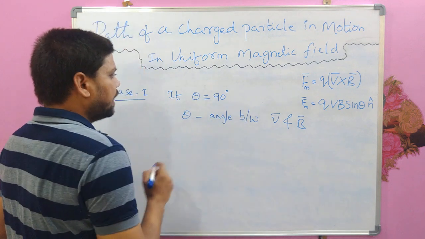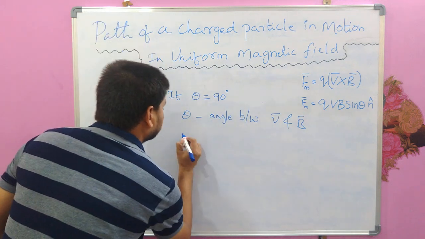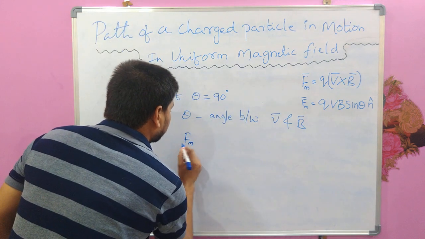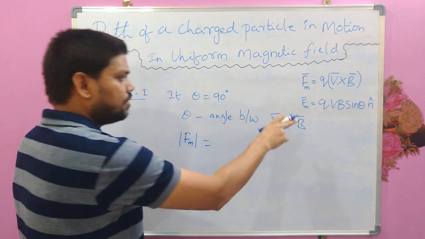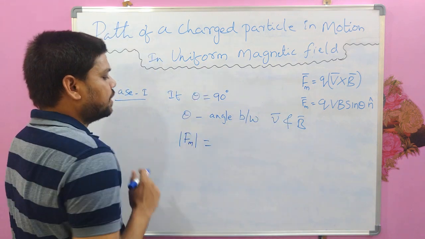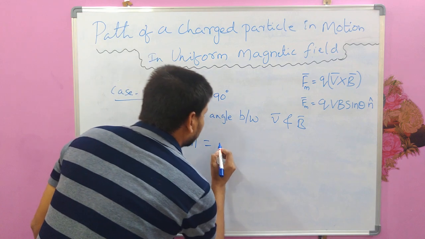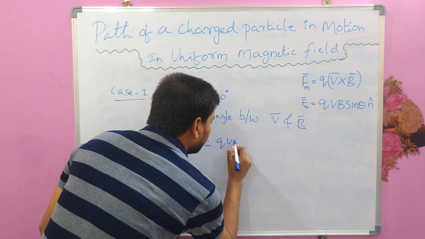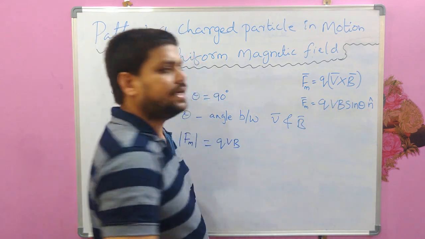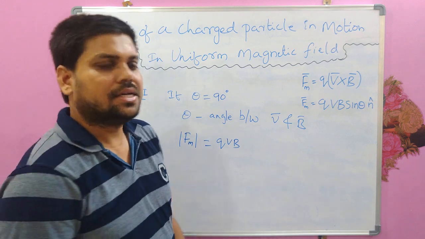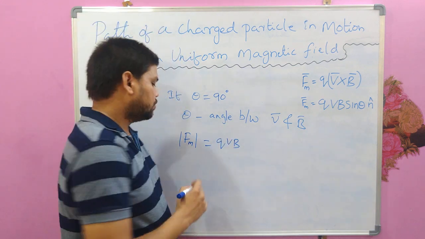If that is 90 degrees, from this expression we can write that the magnitude of the magnetic force acting on the charged particle in this particular case will be simply qvB, because if theta is 90 degrees, sin 90 will become 1, so qvB.